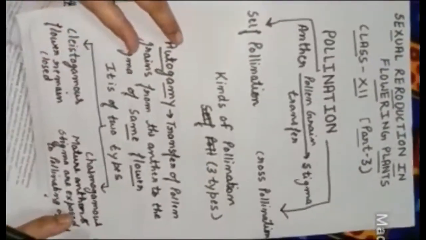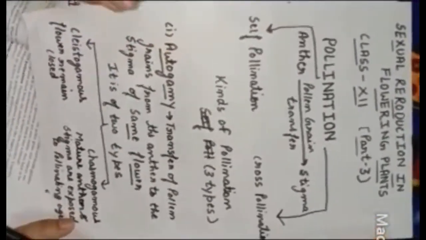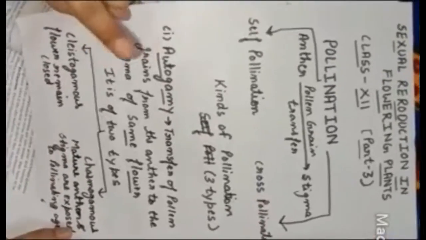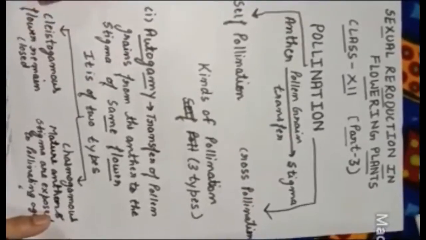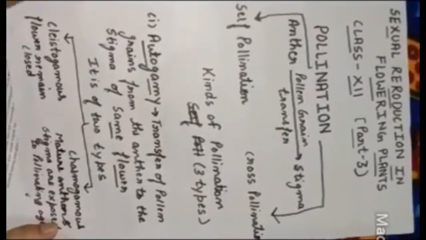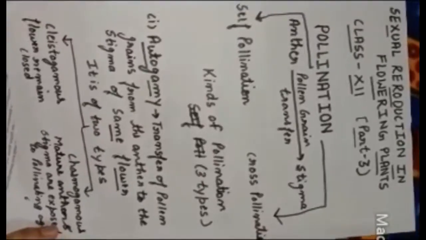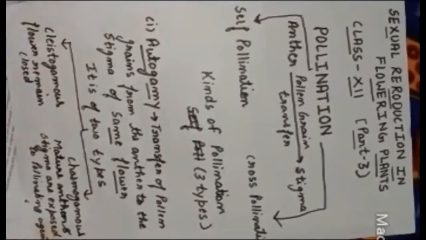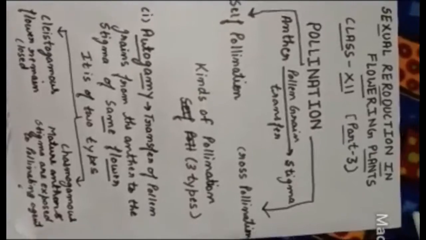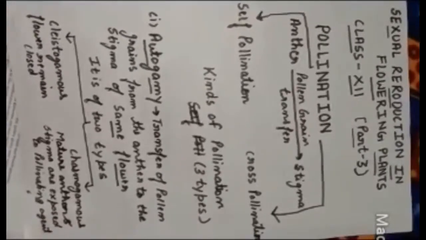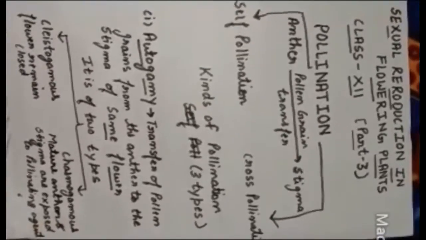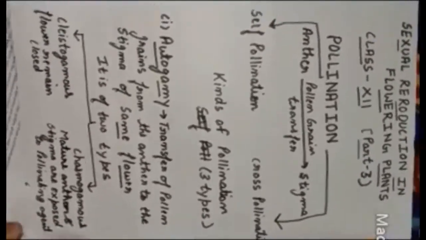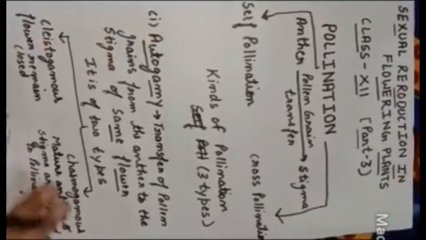So autogamy, I told you, is when the pollen grains are transferred from the anther to the stigma of the same flower. We have 2 types, chasmogamous and cleistogamous. If the flower is closed, then it is cleistogamous, completely autogamy, and chasmogamous is when the mature anther and stigma of the flower are exposed to the pollinating agent. Pollinating agent means insect, wind, air, so that they can carry the pollen grain from one place to another. This is autogamy.